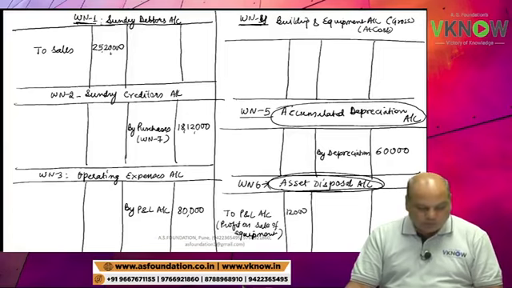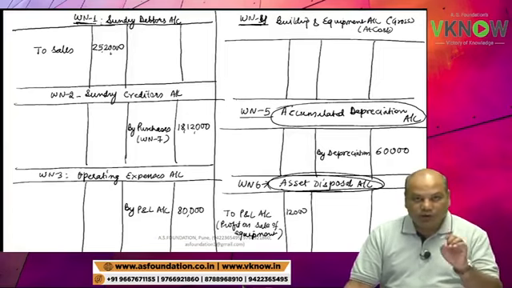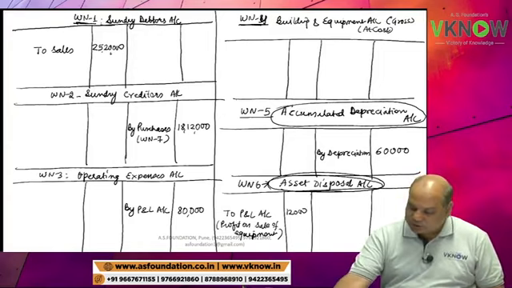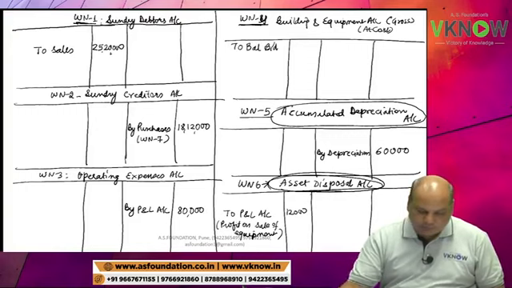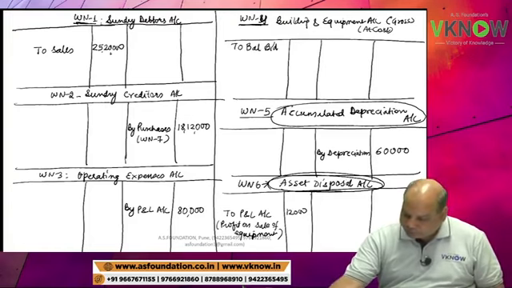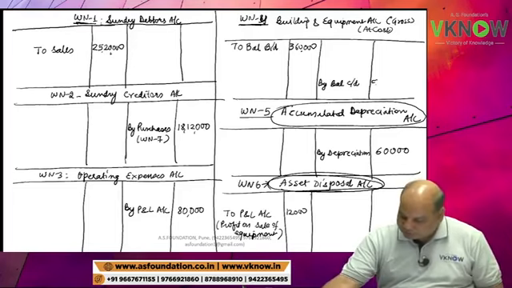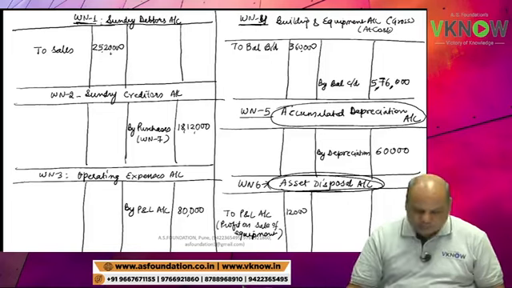And then what about building and equipment? There is a working note number 4. Working note 4, asset account debit side, to balance brought down. Opening balance 3,60,000 and closing balance is by balance carried down 5,76,000.